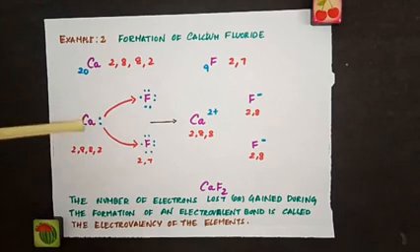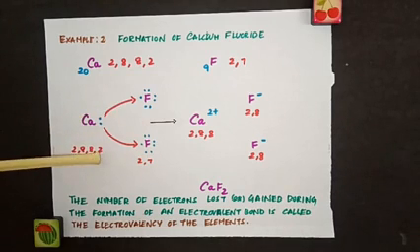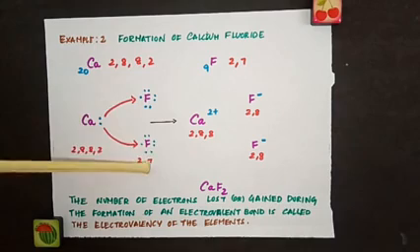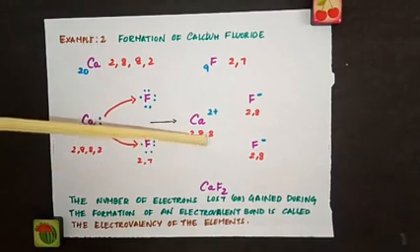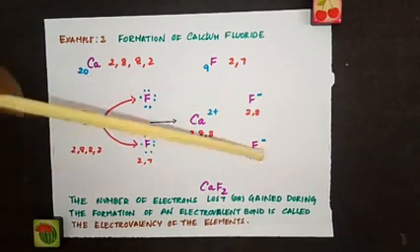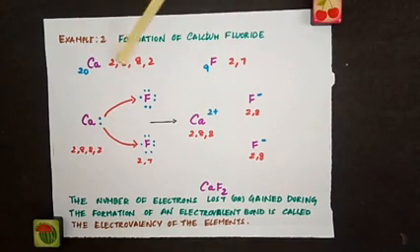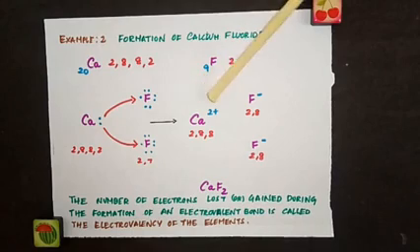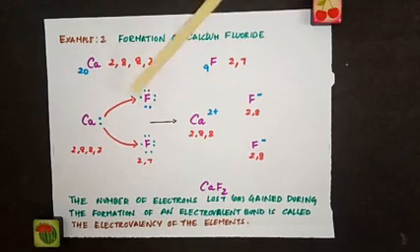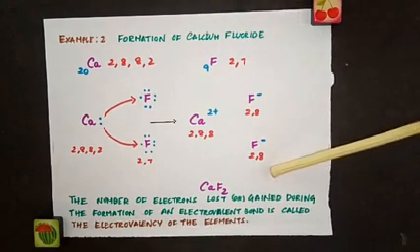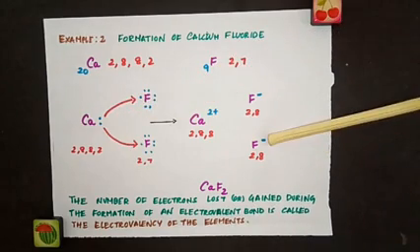So calcium, already with 2, 8, 8, 2 configuration, becomes 2, 8, 8, and fluorine with 2, 7 now becomes 2, 8. And note down the charge. Calcium is losing 2 electrons, so it is gaining a 2 plus charge, and this fluorine is gaining 1 electron, so F minus. This fluorine is also gaining 1 electron, so F minus.